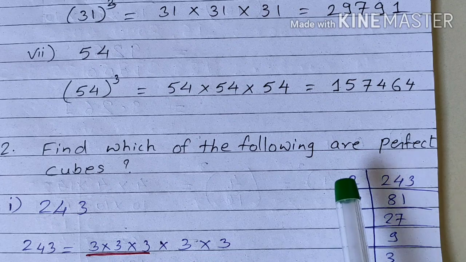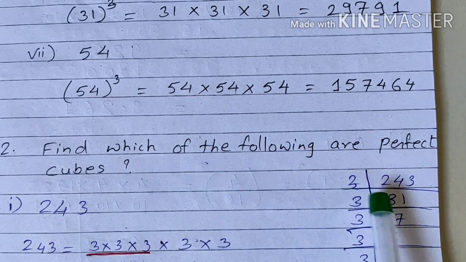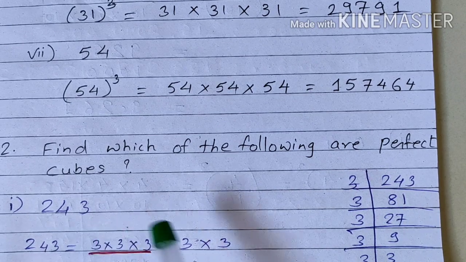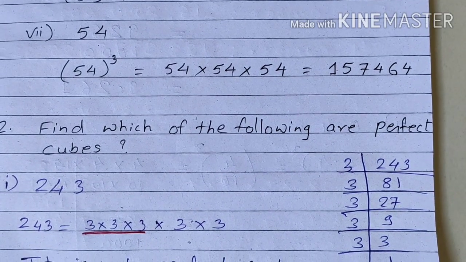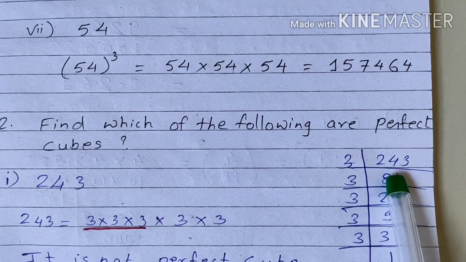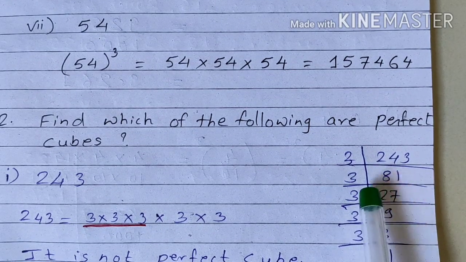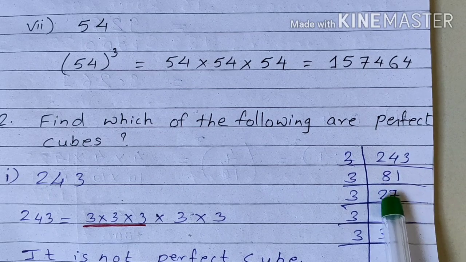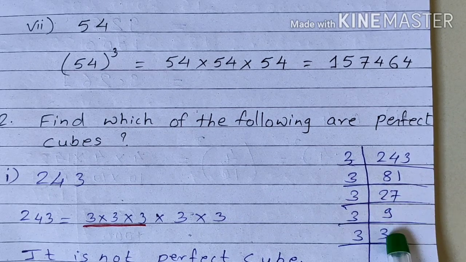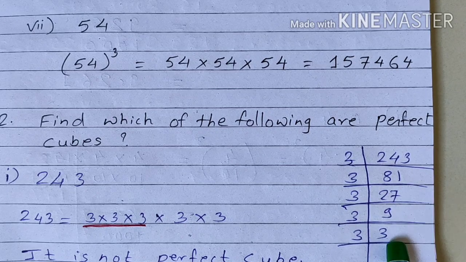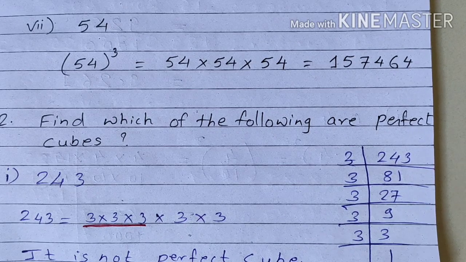Next question number 2 is here. Find which of the following are perfect cubes. So let us find the prime factors of 243. We want to find out whether it is a perfect cube or not. 243 divided by 3, we are getting 81. Again 81 is divided by 3, we are getting 27. 27 is divided by 3, we are getting 9. 9 is divided by 3, we are getting 3. And 3 is divided by 3, we are getting 1.